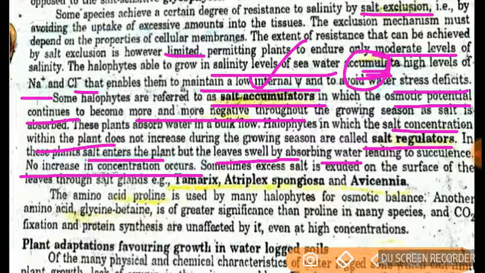So we are summarizing that these halophytes may be salt accumulators or salt regulators. Okay, and these examples are very important. In some multiple choice questions, these examples are given: Tamarix, Atriplex, Spongiosa, Avicennia. And this amino acid you can remember, that is proline, is very significant in these.